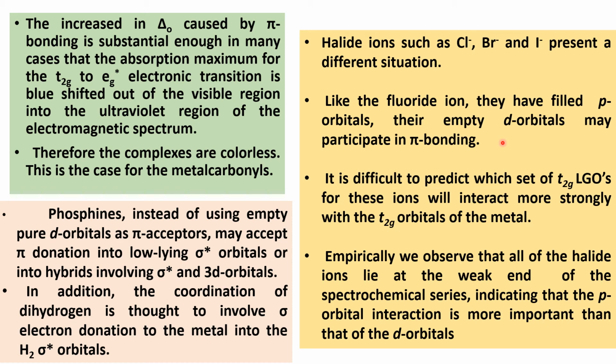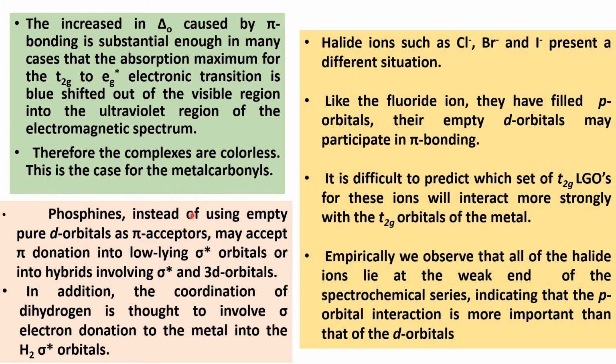And these halide ions lie at the weak end of the spectrochemical series, indicating that the p orbital interaction is more important than the d orbitals.